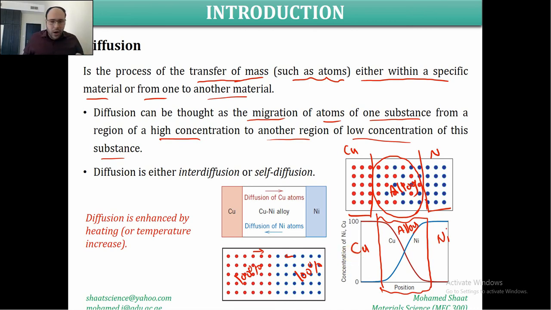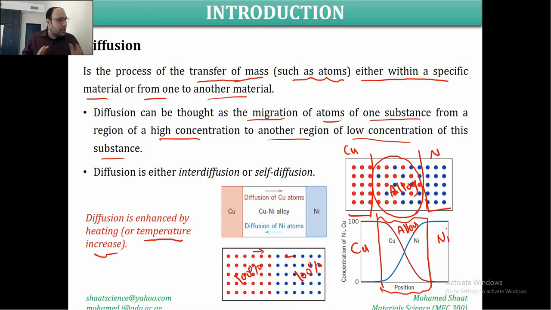This mainly requires energy, that we should give energy, and we are going to explain this in more detail, for these atoms to diffuse, to migrate from one location to another location. And the easiest way to do so is using heat, using temperature. By increasing the temperature of the material sample, this increases the possibility of the diffusion of these atoms. Make sense?